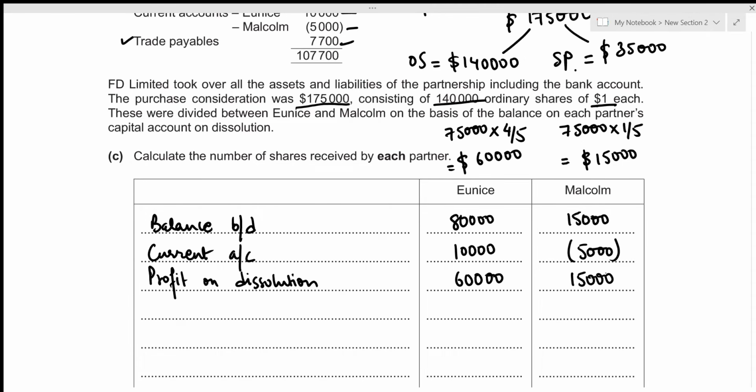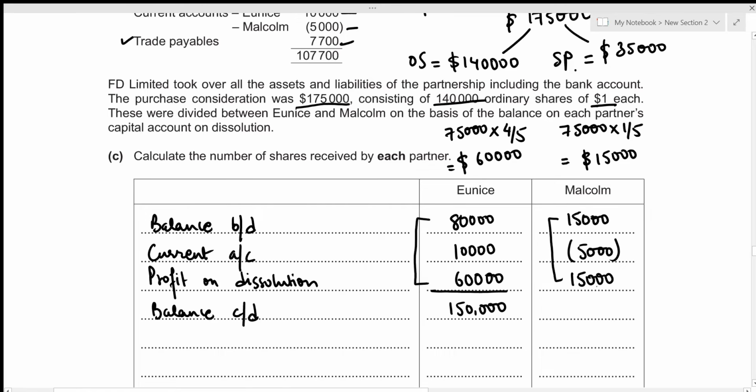Now we can easily figure out the closing balances on the capital accounts at the date of dissolution. So that's balance CD. Okay, for Eunice, that's just going to be 80,000 plus 10,000 plus 60,000, which is 150,000. And for Malcolm, that's going to be 15,000 minus 5,000 plus 15,000, which is going to be 25,000.